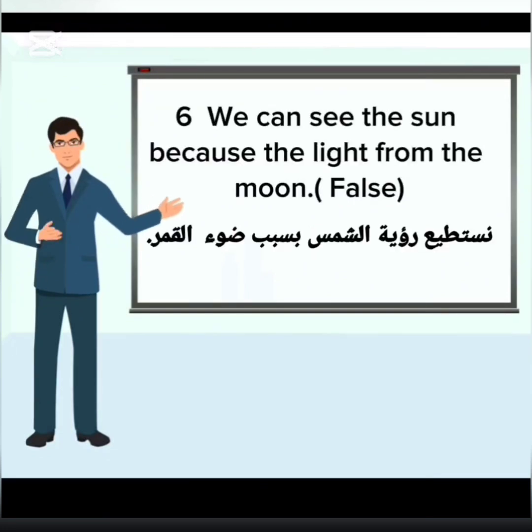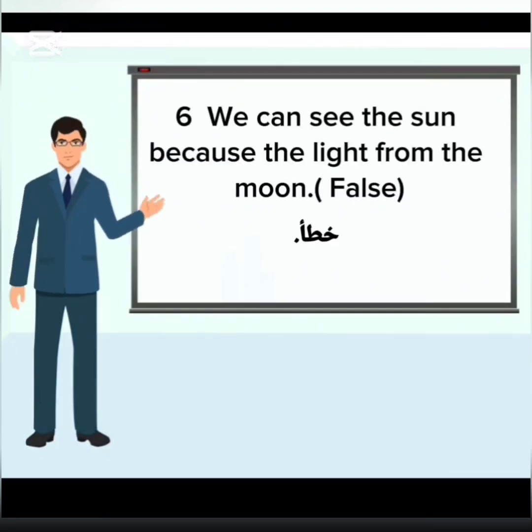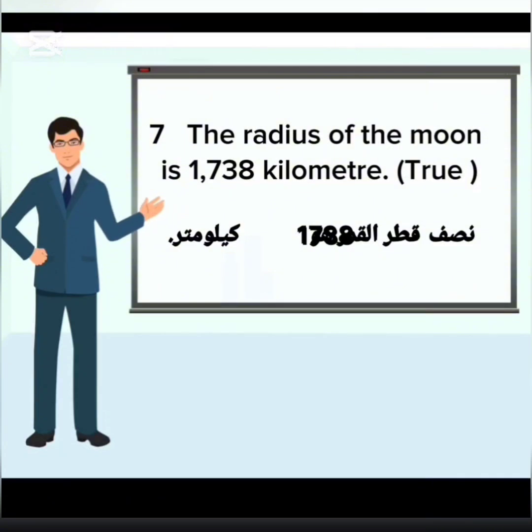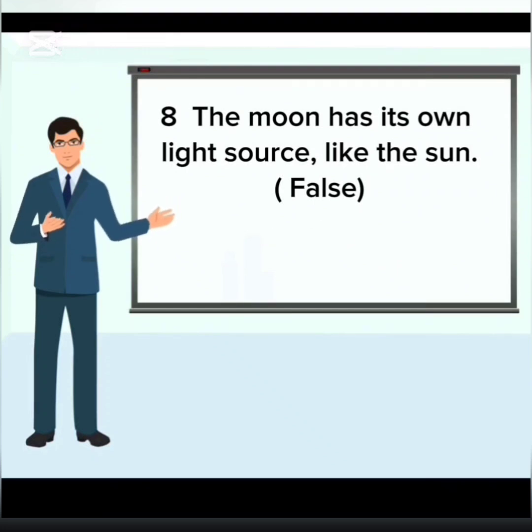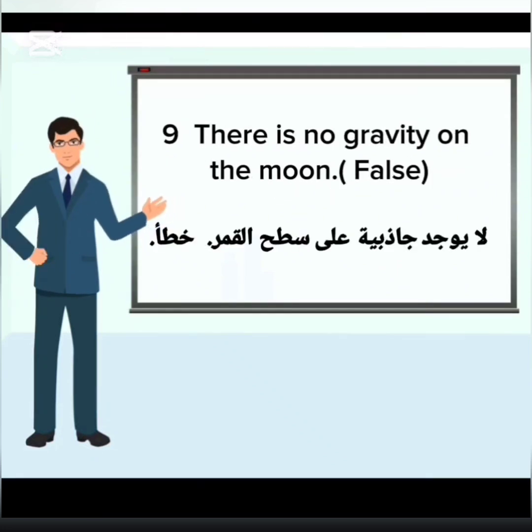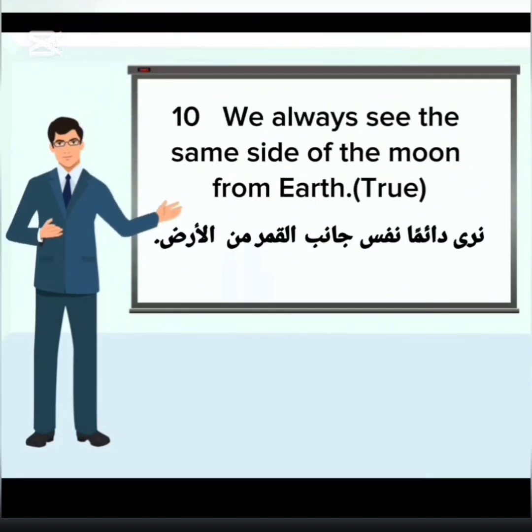6. We can see the sun because of the light from the moon. False. 7. The radius of the moon is 1,738 kilometers. True. 8. The moon has its own light source, like the sun. False. 9. There is no gravity on the moon. False. 10. We always see the same side of the moon from Earth. True.